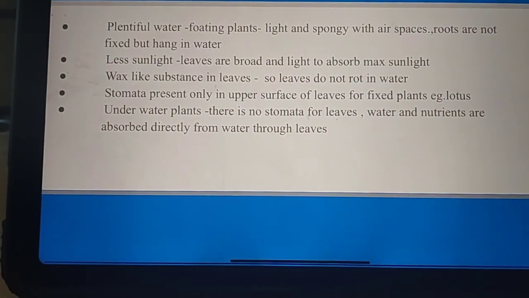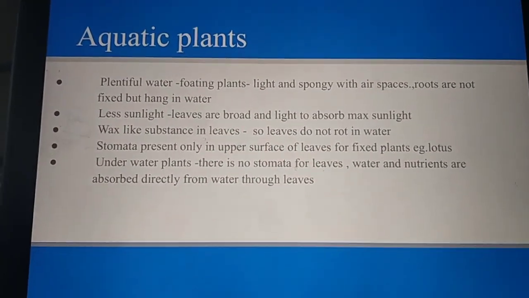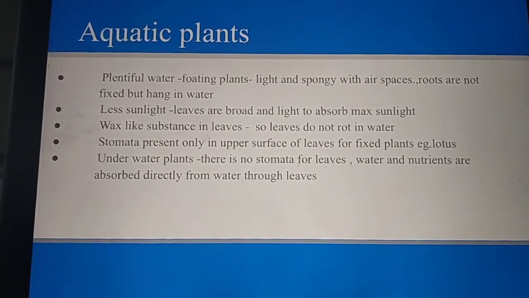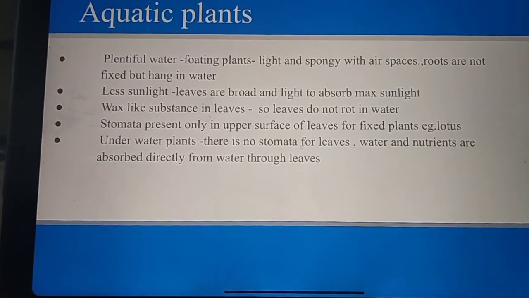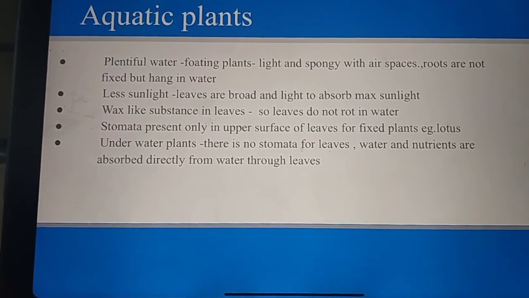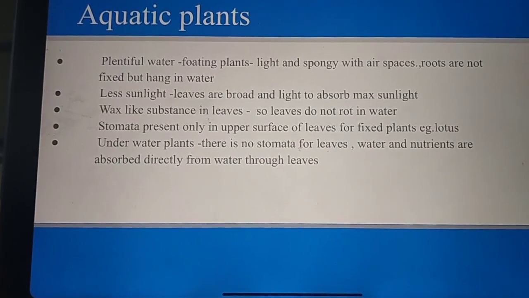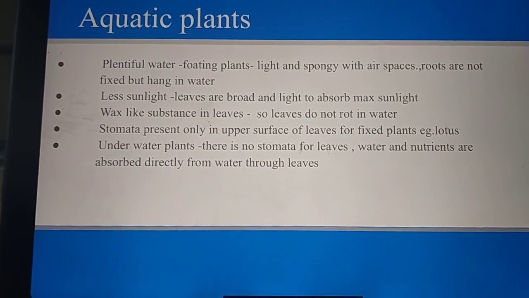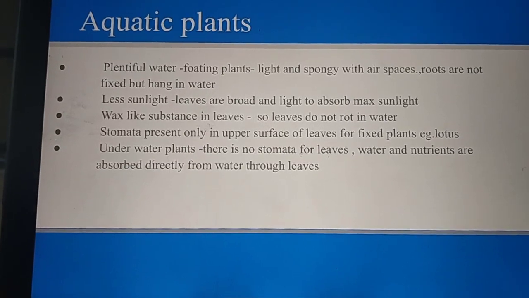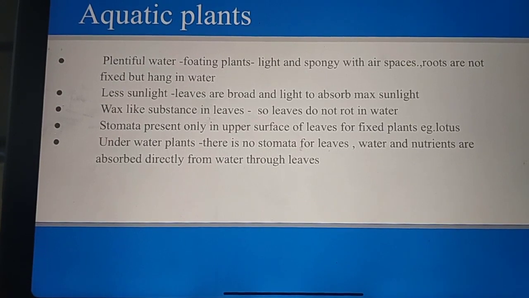Then aquatic plants. In order to adapt themselves, aquatic plants are divided into floating plants, fixed plants, and underwater plants. Floating plants are light and spongy with air spaces, and the roots are not fixed but hang in water, so they can float. There is lesser sunlight in aquatic regions, so the leaves are broad and light to absorb maximum sunlight.